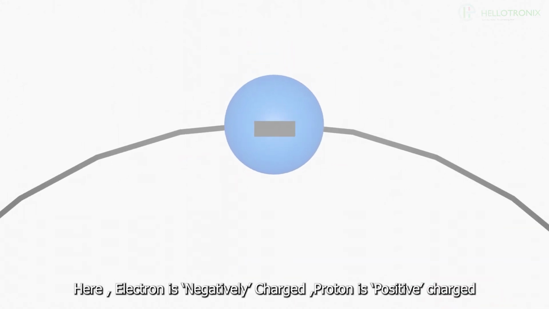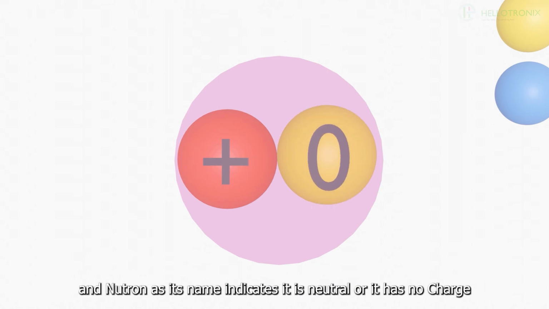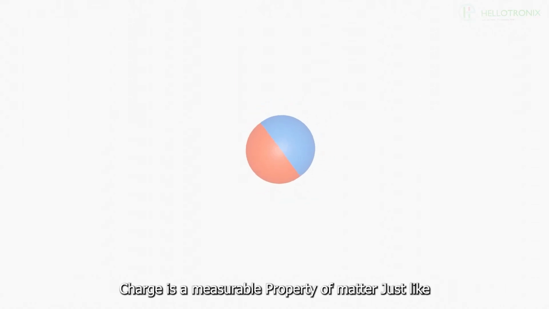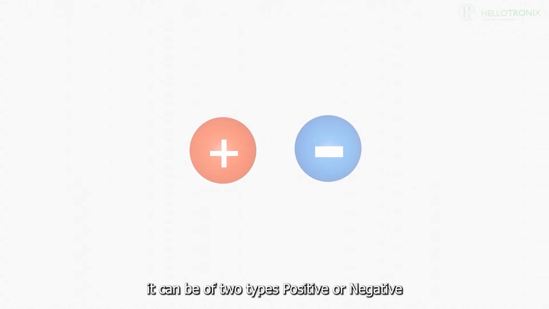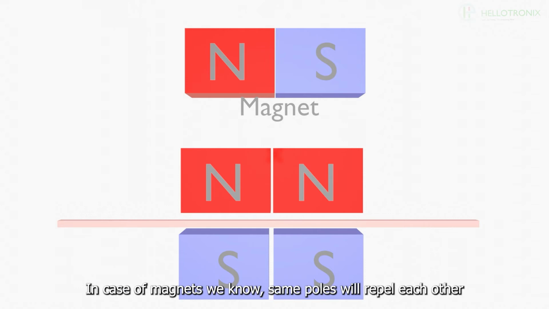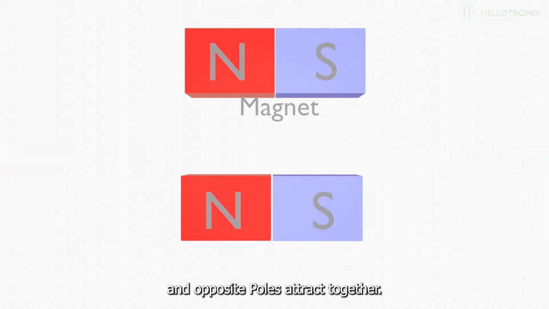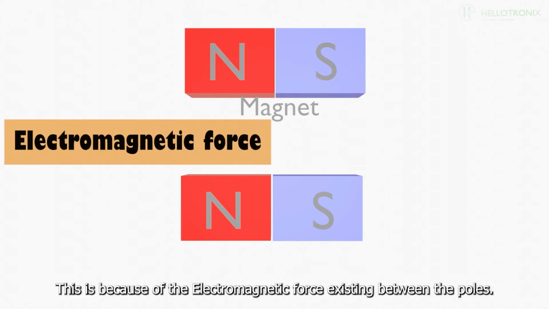Here, the electron is negatively charged, the proton is positively charged, and the neutron, as its name indicates, is neutral; it has no charge. Charge is a measurable property of matter just like mass, volume, and density. It can be of 2 types, positive or negative. In case of magnets, we know same poles will repel each other and opposite poles will attract together. This is because of the electromagnetic force existing between the poles.